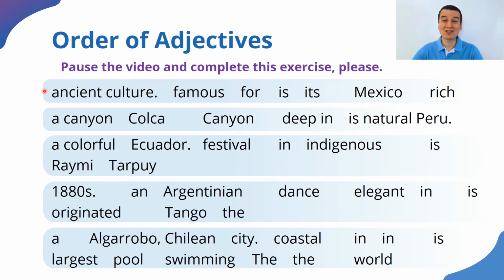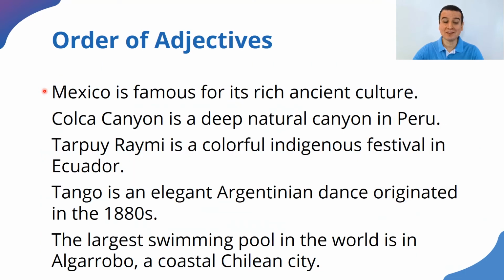All right. Thank you very much for completing the activity. I really hope that you did. So let's look at the answers. The first one is, Mexico is famous for its rich, ancient culture. Oh, by the way, if we have 2 adjectives that belong to the same category, we use commas to separate them.